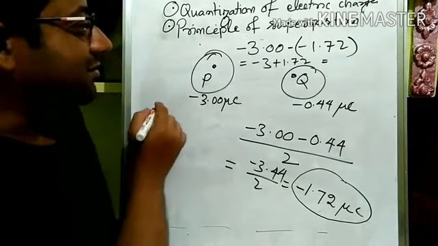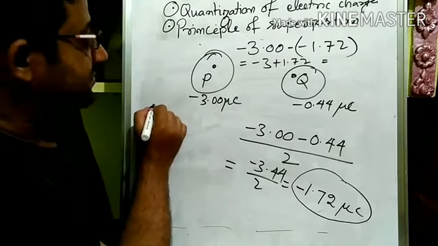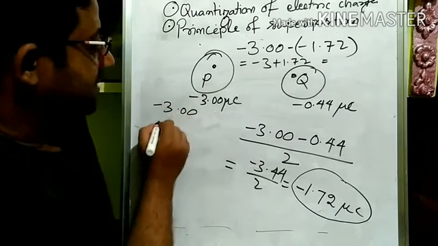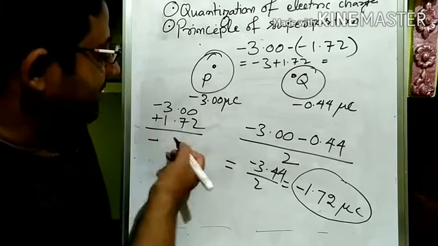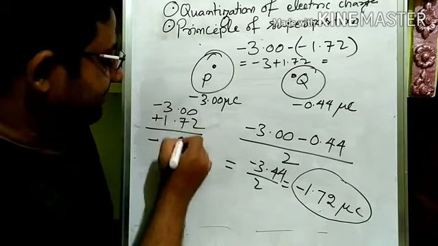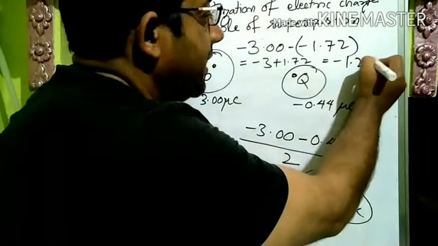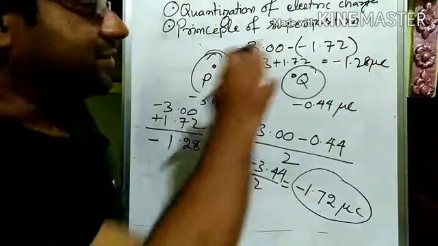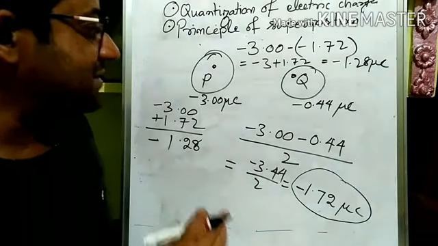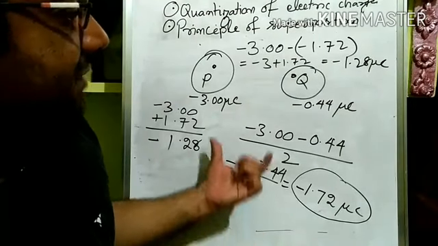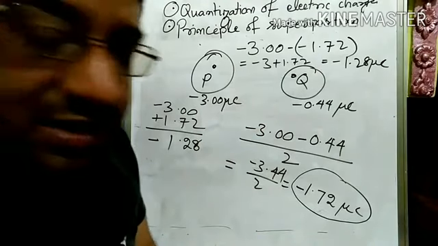Now I have to do the calculation part also. Okay, so minus 3 plus 1.72, so this will be minus 1.28 microcoulomb. This much charge has to be transferred from P to Q so that both will be having equal charges. Is it clear till now?